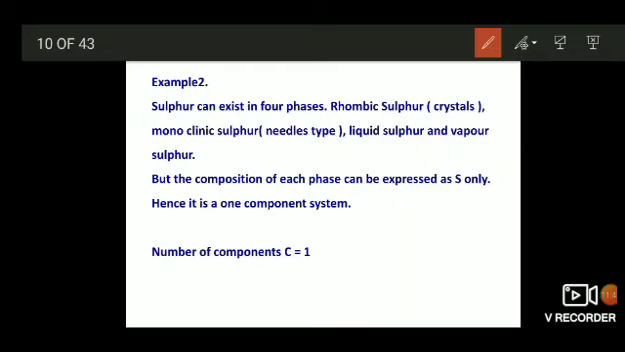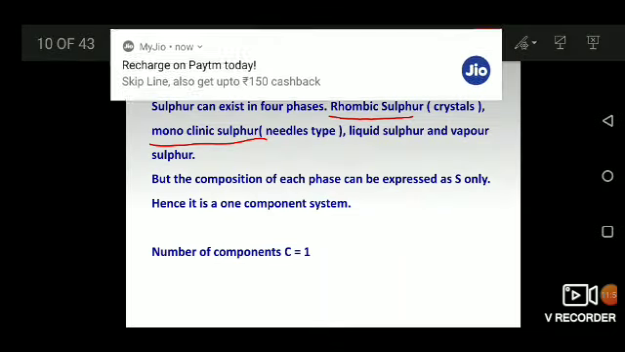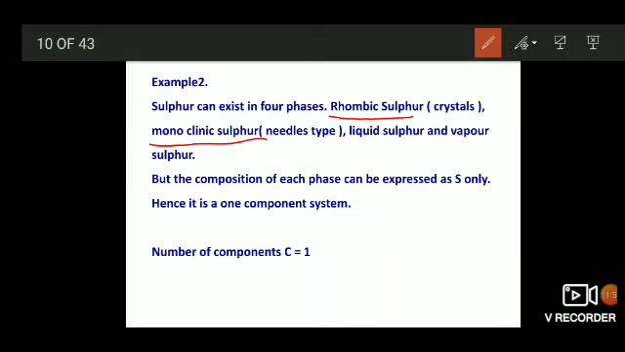Okay. Here, the first one is rhombic sulfur, that is crystals. Monoclinic sulfur, that is in needles type. While crystallizing the solid, the sulfur crystallizes like crystals, that is rhombic sulfur. If it solidifies in the form of needles, that is monoclinic sulfur. And we have liquid sulfur and vapor sulfur. Of course, liquid sulfur, liquid state, vapor sulfur, gaseous state. So, 2 types of solids, one liquid and one gas. That's why sulfur can exist in 4 phases.